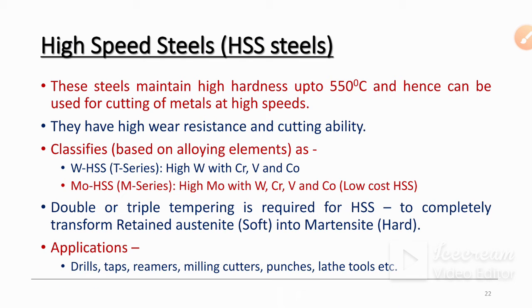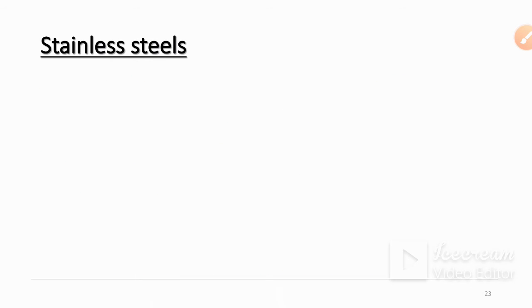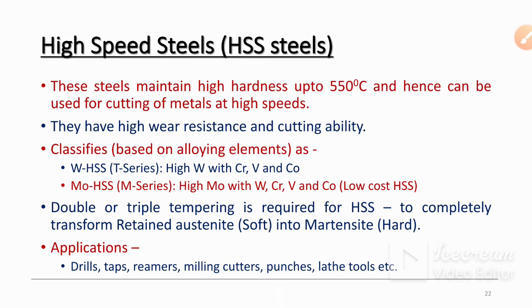Applications of high speed steels are drills, taps, reamers, milling cutters, lathe tools, etc. Lathe is the machine used to make a product. Mostly the workpiece is rotated and the tool is forced forward, where depth of cut and feed are given by the tool, and in this way metal is removed from the workpiece.